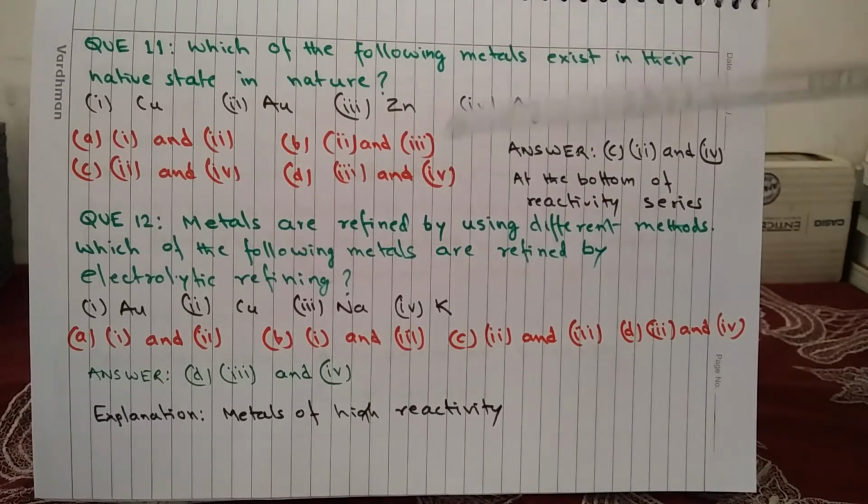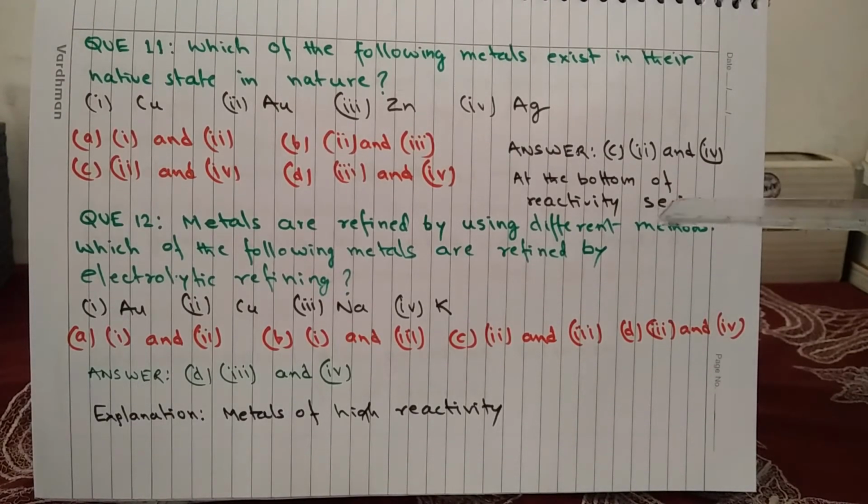So zinc and copper, they are reactive metals, so they cannot be found in native state. Gold and silver, they are at the bottom of the reactivity series, so they are found in the native state in nature. So the answer is C, 2 and 4. C, that is gold and silver.